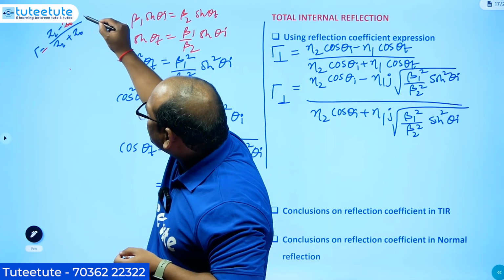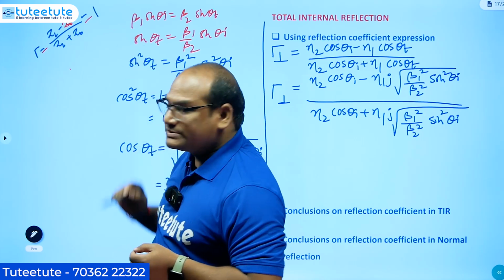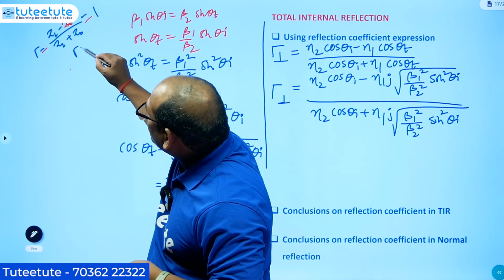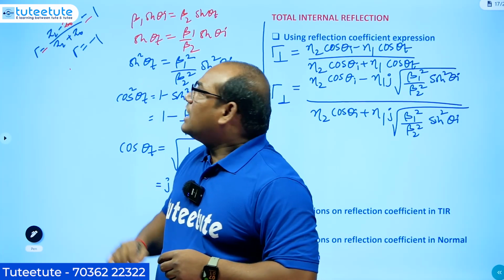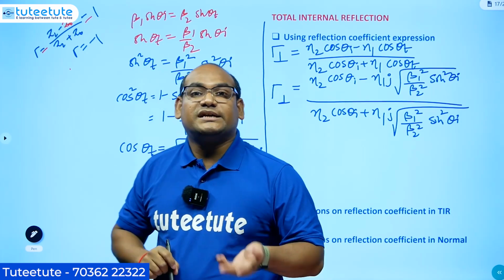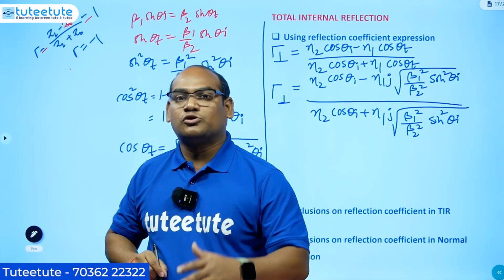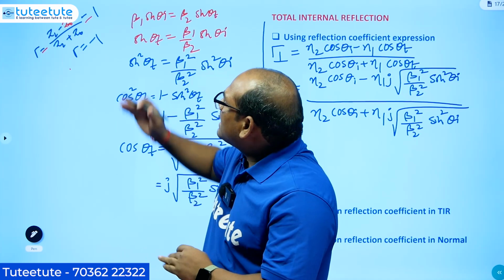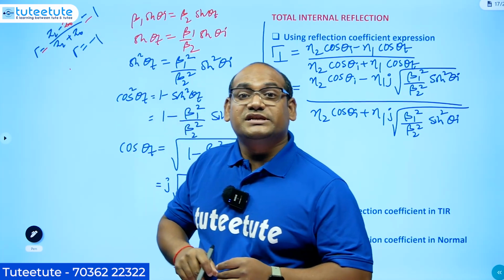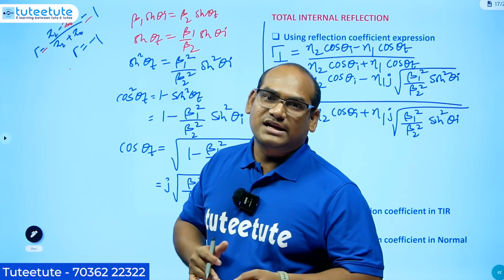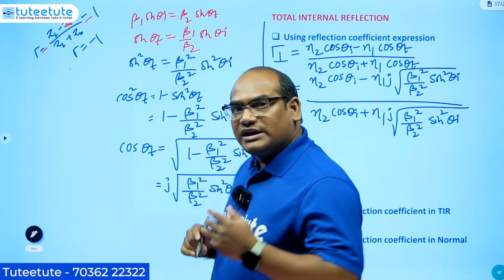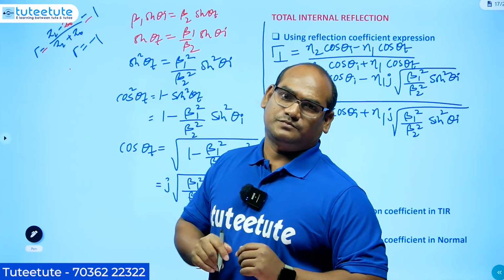Z0 can be neglected so that you will get 1. If your load is short circuit, then gamma is equal to minus 1. Plus 1 and minus 1 represent the open circuit and short circuit loads in case of transmission lines. Okay, so what is the meaning of having reflection coefficient equal to 1, whether it is plus 1 or minus 1? The total signal will be reflected back. Now we are talking about total internal reflection, both are similar.